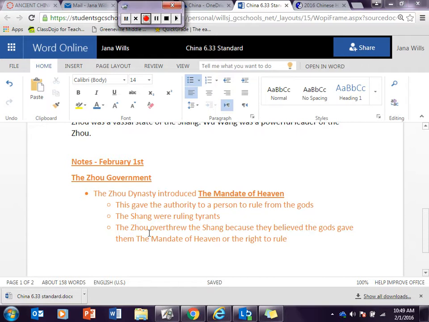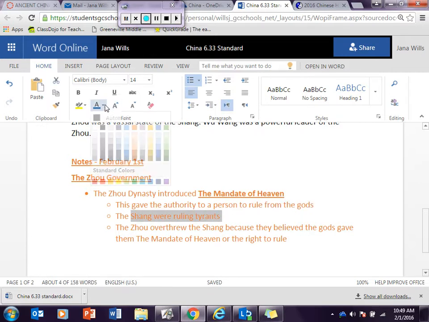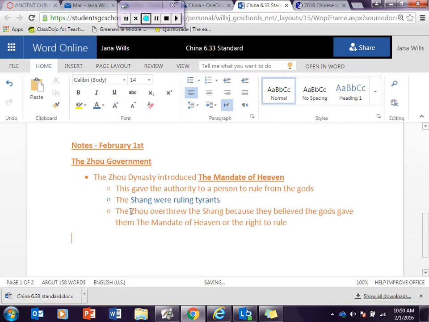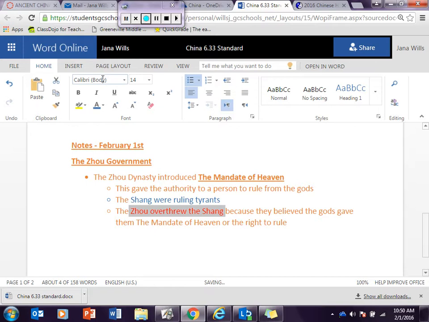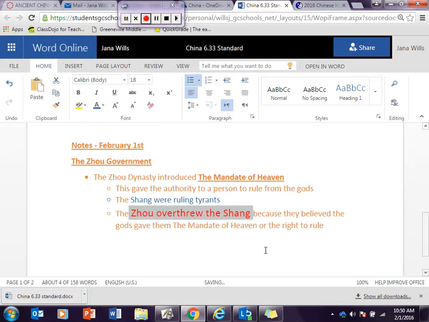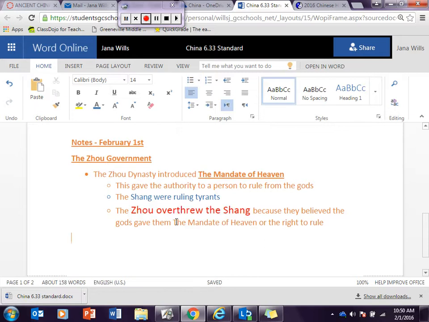So we're going to go in here and highlight the Shang were ruling tyrants and change that to a different color. Then we're going to highlight Zhou overthrew the Shang, and change that to a different color. I'm going to change that to red. And I'm going to bump my font up so that I can see who overthrew who. Okay, and then I'm going to underline and bold the mandate of heaven.